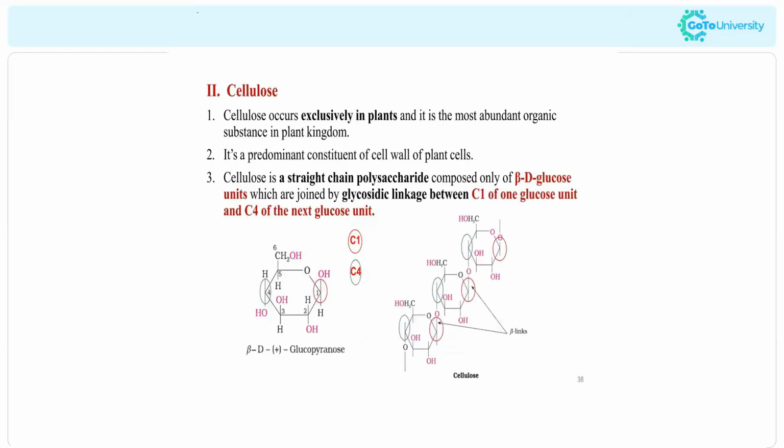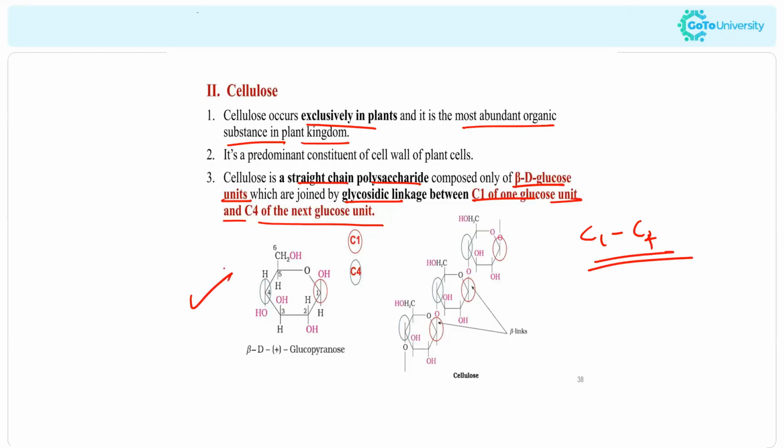Now coming to the structure of cellulose. Cellulose is another kind of polysaccharide. Cellulose occurs exclusively in plants, and it is the most abundant organic substance in the plant kingdom. It is a straight chain polysaccharide composed only of beta D glucose units, which are joined together by glycosidic linkage between C1 of one glucose unit and C4 of the next glucose unit. So here the linkage is a C1 to C4 linkage, and the structure is also important.